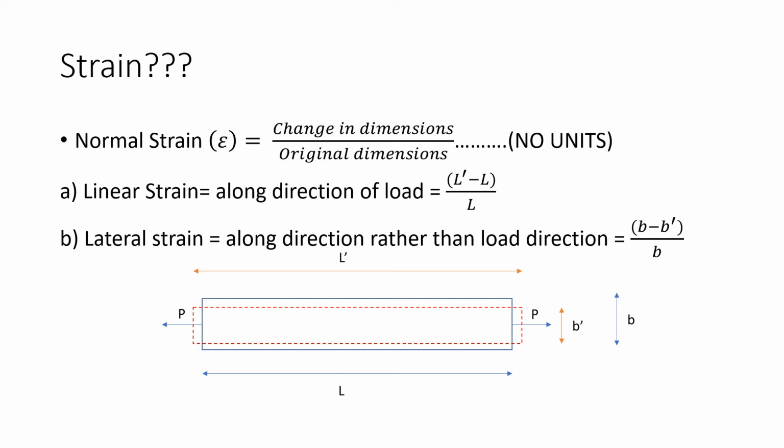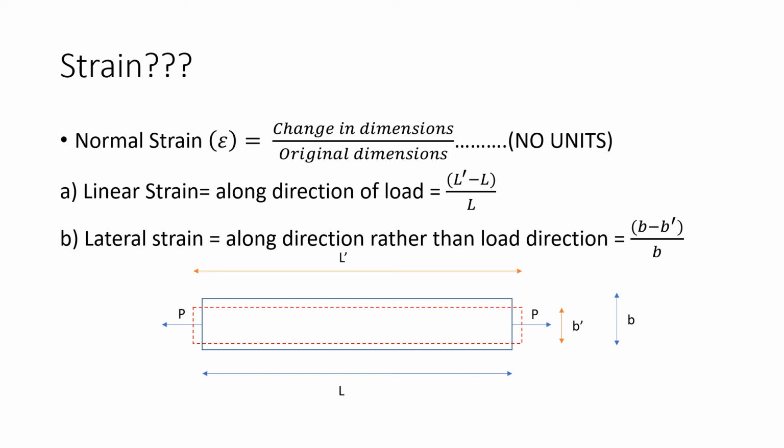These tensile forces increase the length of the member: the initial length is L, and after application of load P, the final length is L dash. So along the direction of load, the linear strain is L dash minus L, whole divided by L. That is the change in dimension over the original dimension L. So this is linear strain.